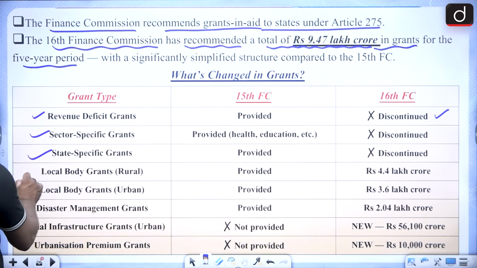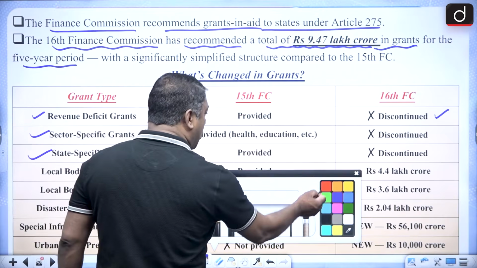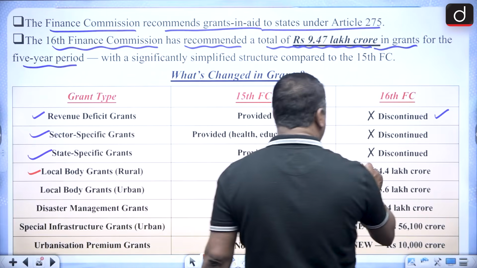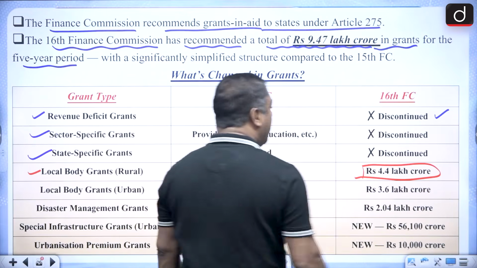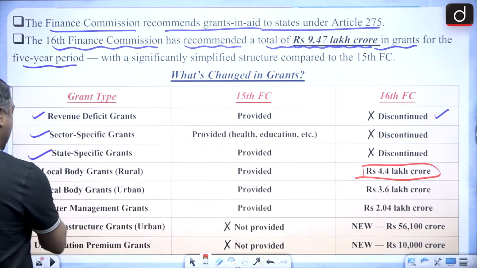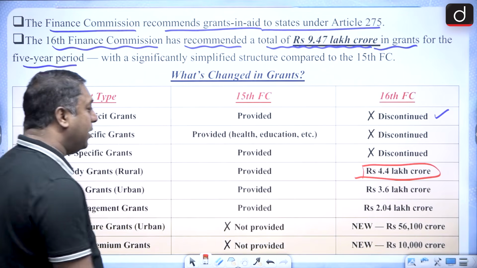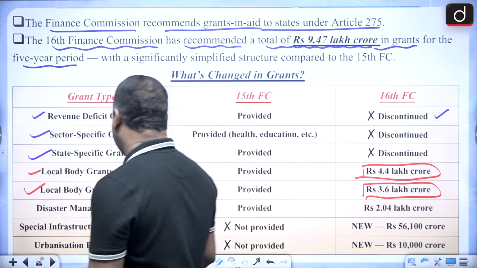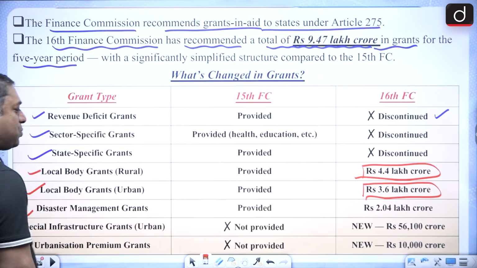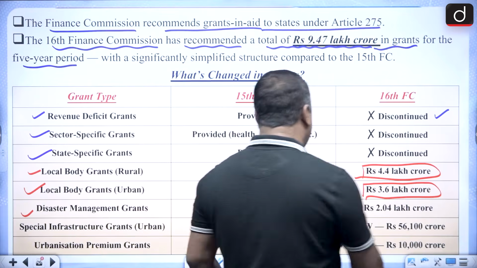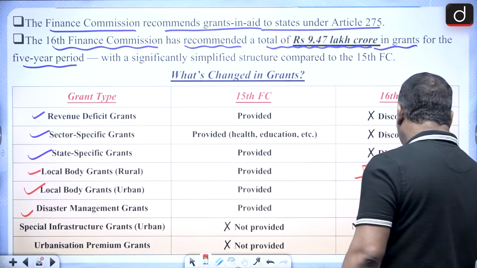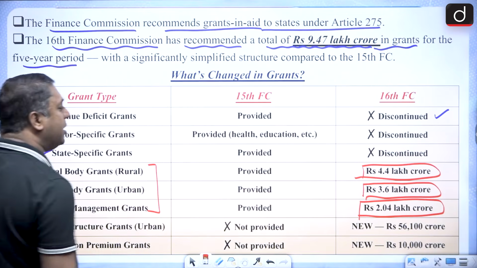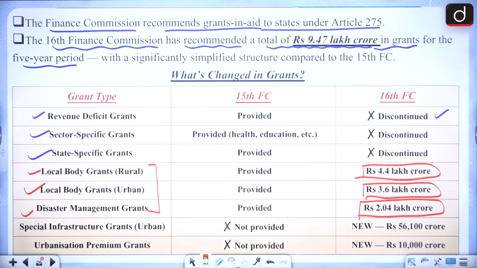But local body grants rural, it was provided, and here also it is provided, and it is said to be 4.4 lakh crores. Then local body grants urban, it was provided, here also it is provided, 3.6 lakh crores. Disaster management grant, it was provided, now this has been 2.04. So these three are continued in both the cases.